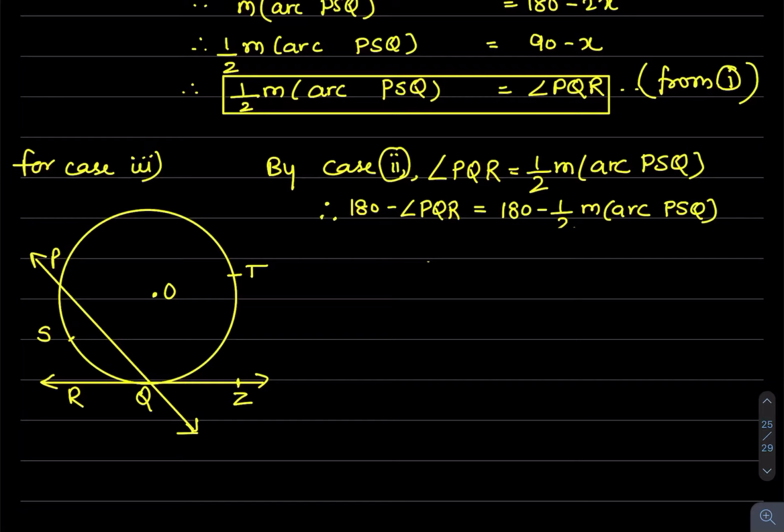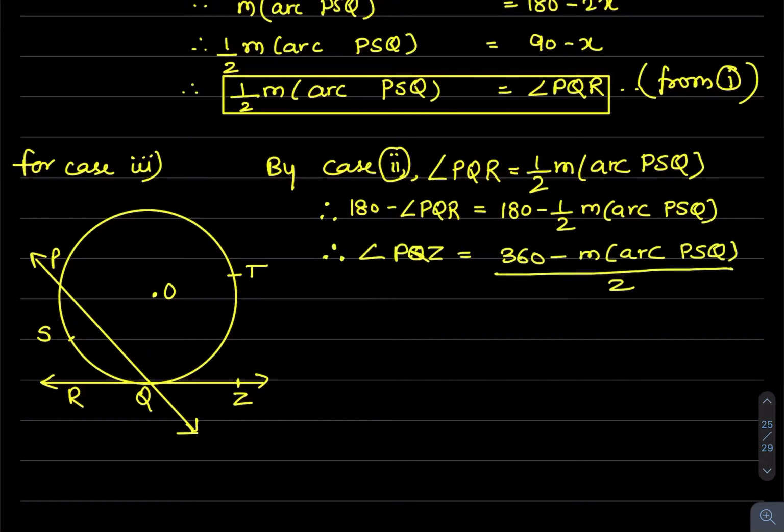Now as 180 minus PQR is PQZ because these two angles are angles in a linear pair. So angle PQZ is equal to, now I have cross multiplied this 2 here, so 360 minus major arc PSQ whole divided by 2. So angle PQZ is equal to 360 minus major arc PSQ, which gives us arc PTQ.